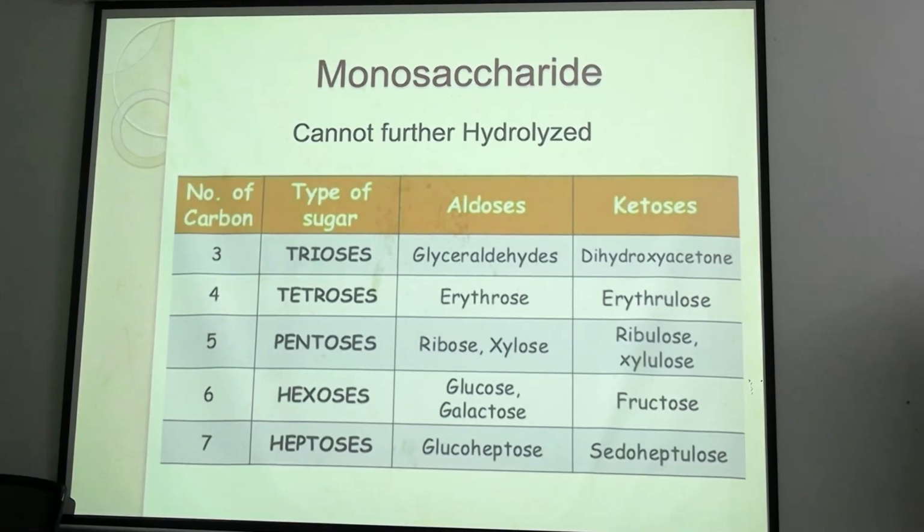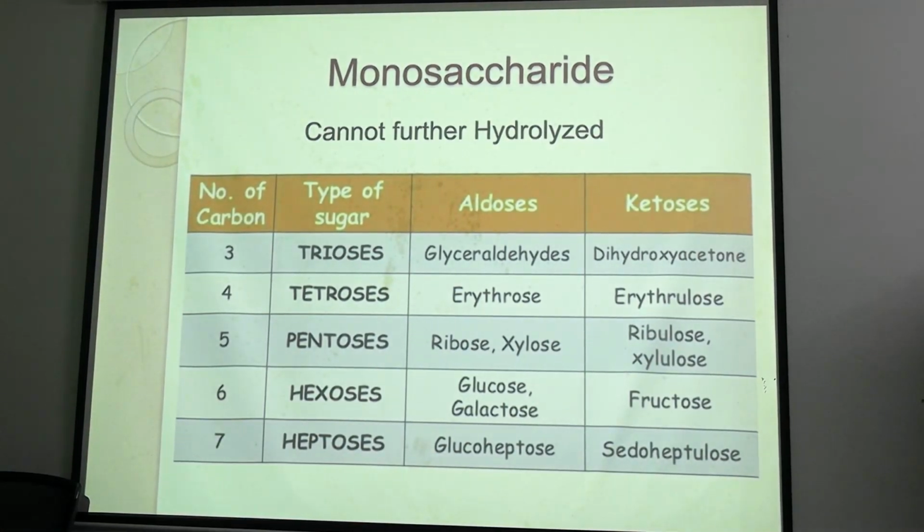So what is the difference between oligo and poly? 2 to 10 monomers will form oligosaccharide. When 2 monosaccharides are connected, that is known as disaccharide. 3 to 10 is oligo and more than 10 is poly. So these are the monosaccharides that can be further divided into aldoses and ketoses based on their functional group.